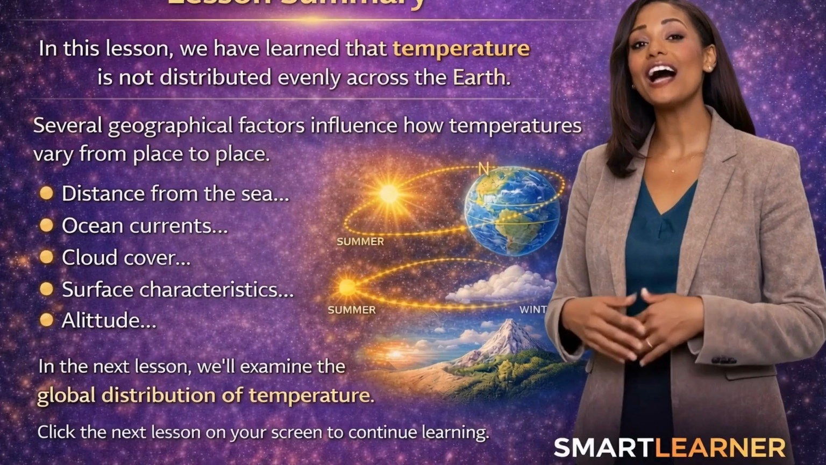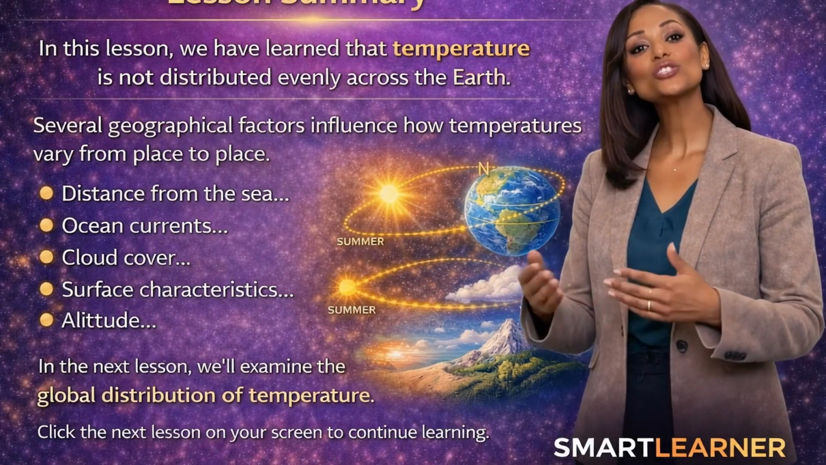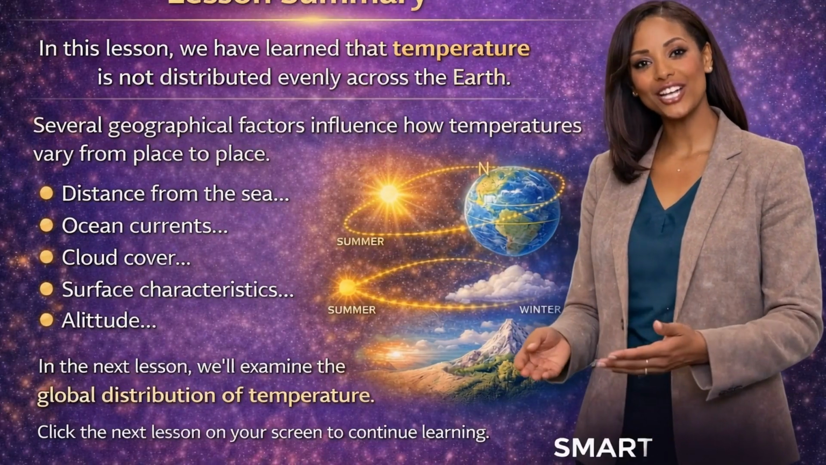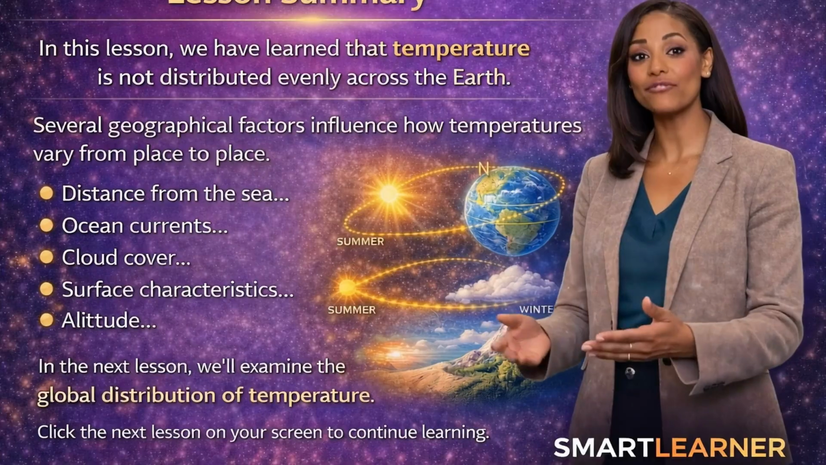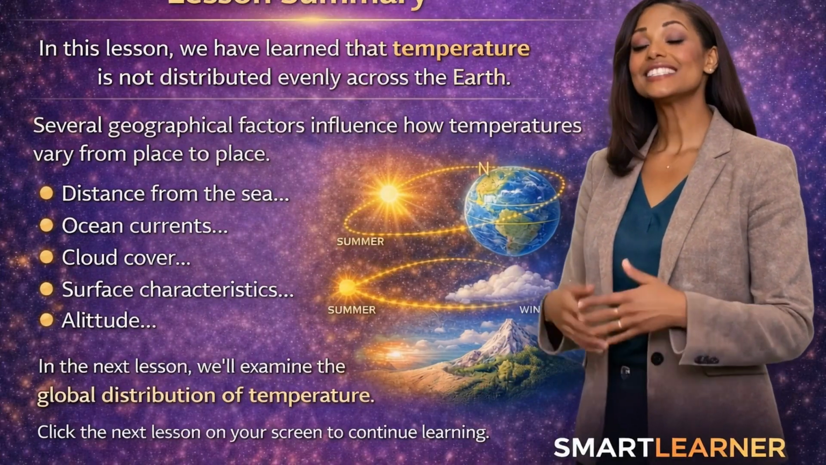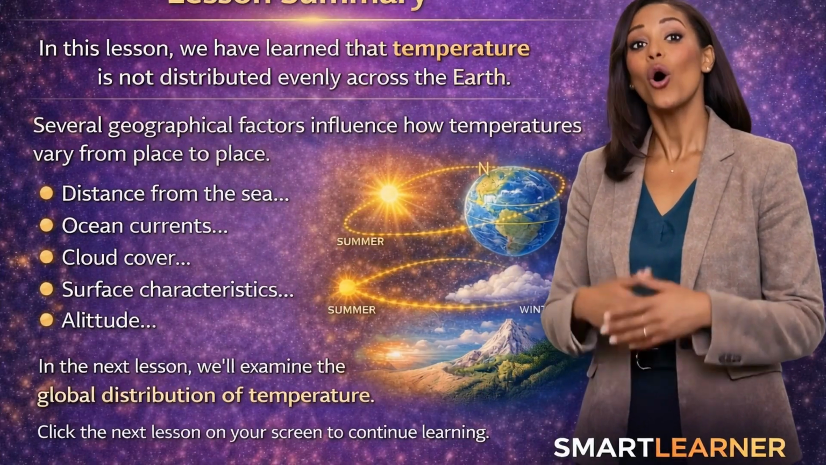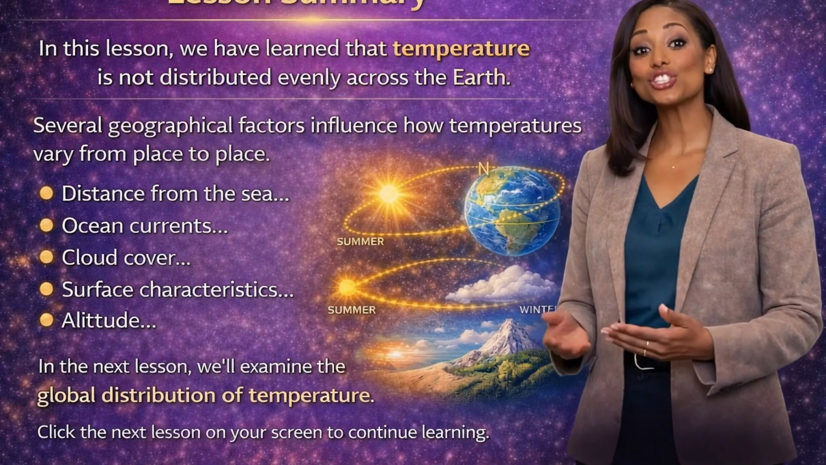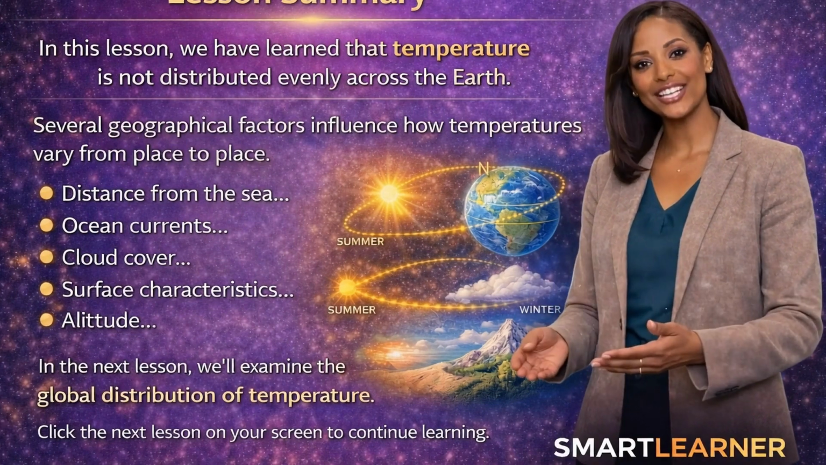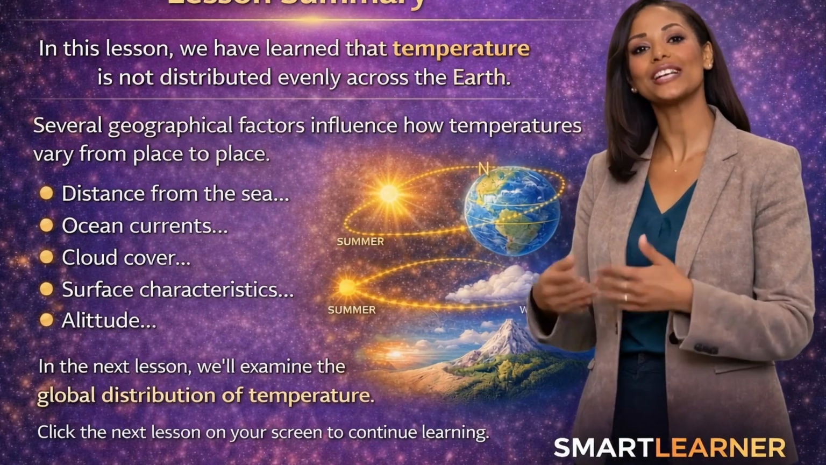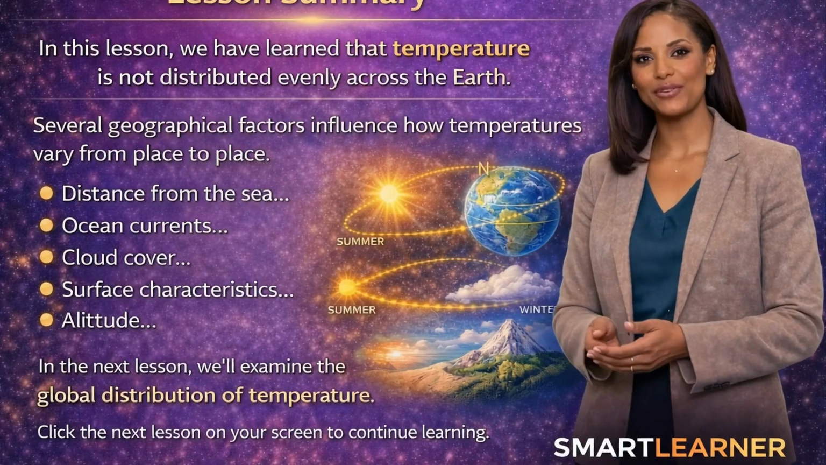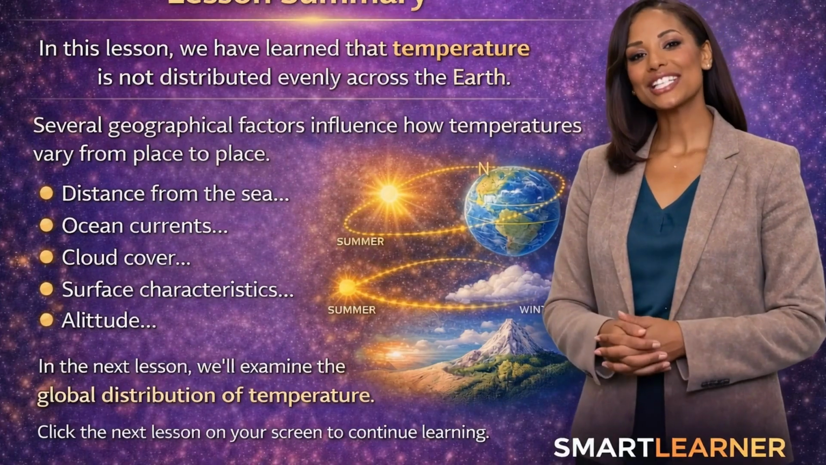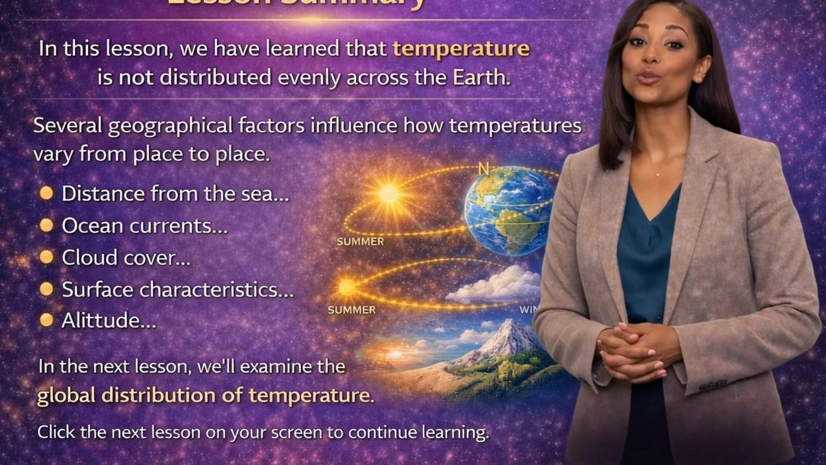In this lesson, we have learned that temperature is not distributed evenly across the Earth. Several geographical factors influence how temperatures vary from place to place. These include distance from the sea, ocean currents, cloud cover, surface characteristics, and altitude. Because of these factors, some regions experience moderate temperatures, while others experience greater temperature extremes. Understanding these controls helps us explain why climates differ across the world.